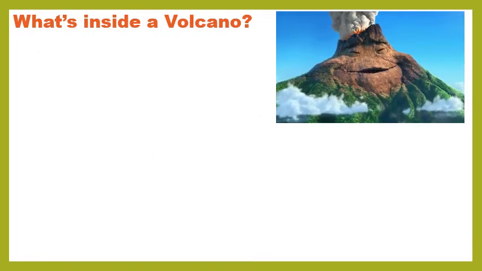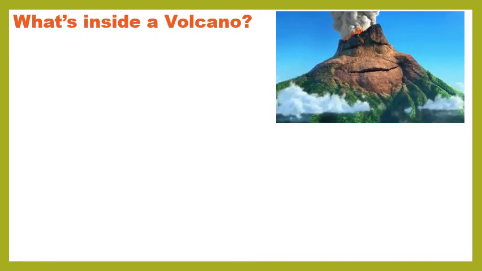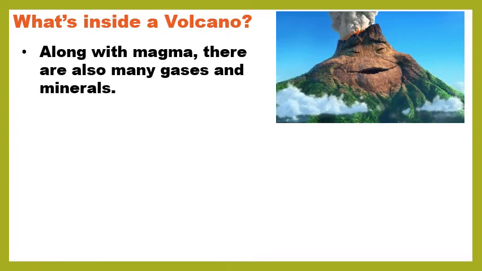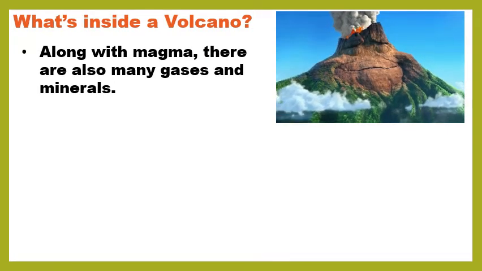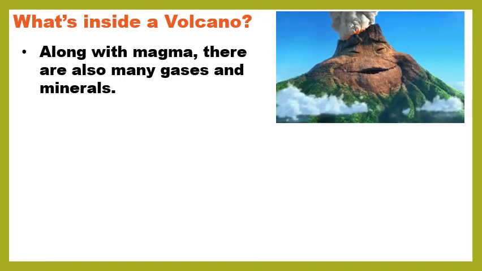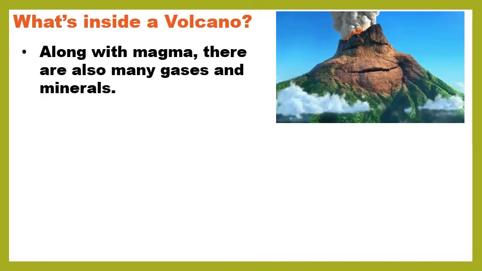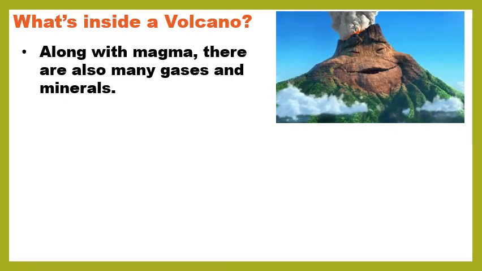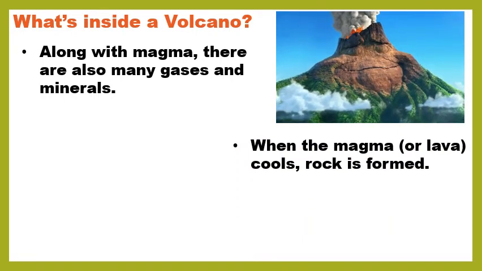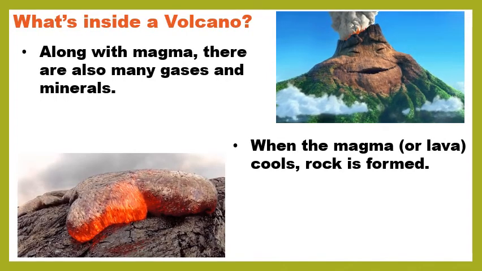Okay, let's focus more on volcanoes and let's talk about what's inside of a volcano. So we already know that there's going to be magma. And remember, magma is this molten rock. If that molten rock or magma reaches the surface, it's now called lava. But besides magma, there are also gases and minerals inside a volcano. And eventually, this molten rock or magma or lava, if it reaches the surface, will cool. And when it cools down, a rock is formed.